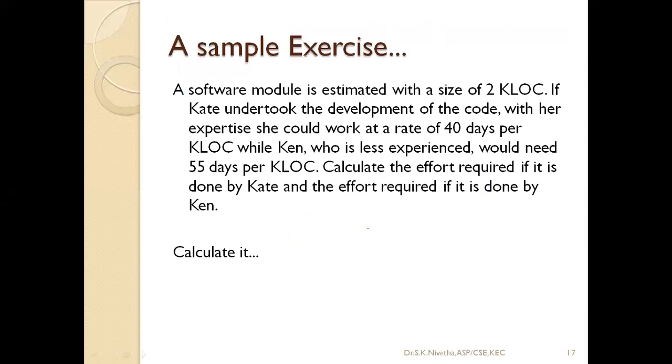So we have seen one sample exercise also to calculate the productivity. As per this example, Kate can take 40 days per KLOC, kilo lines of code. To develop 1000 lines, Kate took 40 days, and to develop 1000 lines, Ken took 55 days. So what could be the productivity? We have seen how to calculate that.